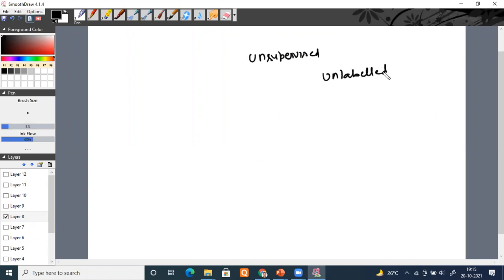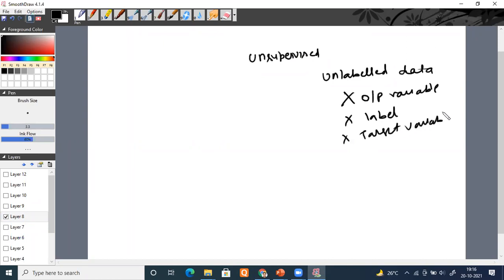I repeat again, unlabeled data means the output variable will not be there, or your label or target variable will not be available to you. How will you train your model? The problem becomes complex. Earlier it was very easy, find the relationship between your output and input. Now the problem is complex. They are not giving you an output variable.